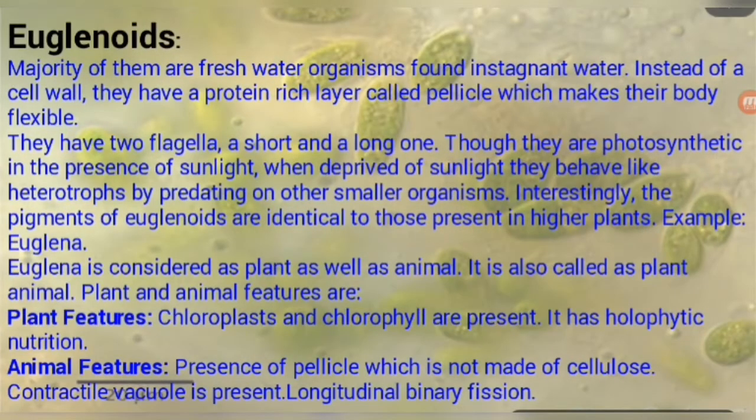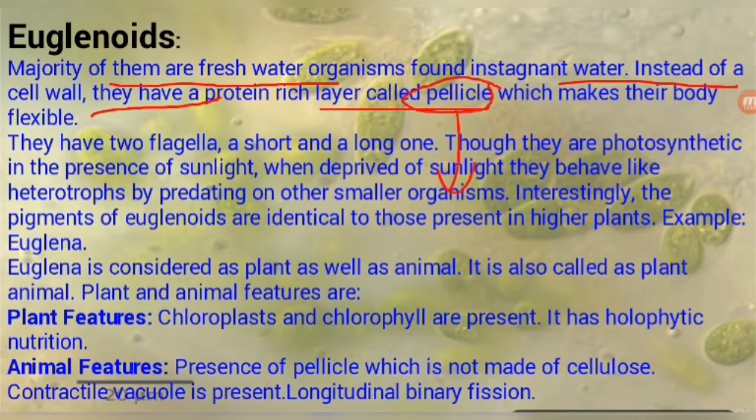Students, euglenoids. What are euglenoids? It is the category in which Euglena is found. On the basis of the name Euglena, this category is called euglenoids. You are looking here. What are the characteristics of this category? Let's discuss. The majority of them are fresh water organisms found in stagnant water. Instead of a cell wall, they have a protein rich layer called pellicle.